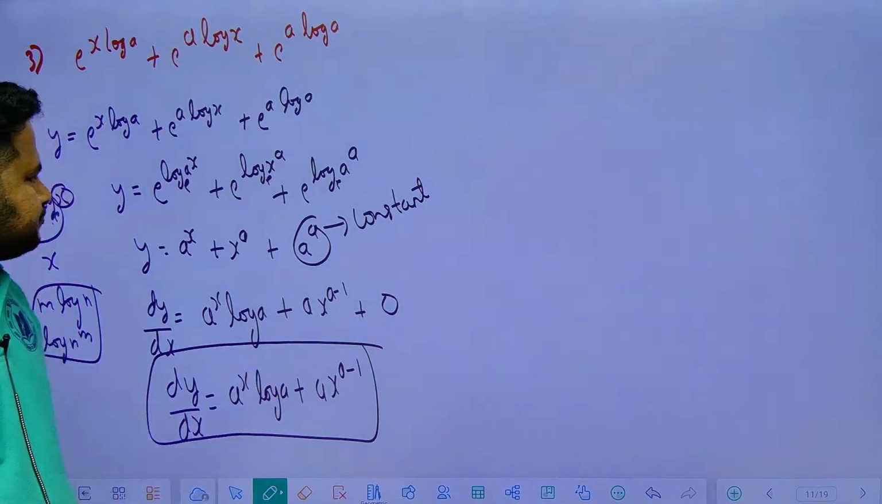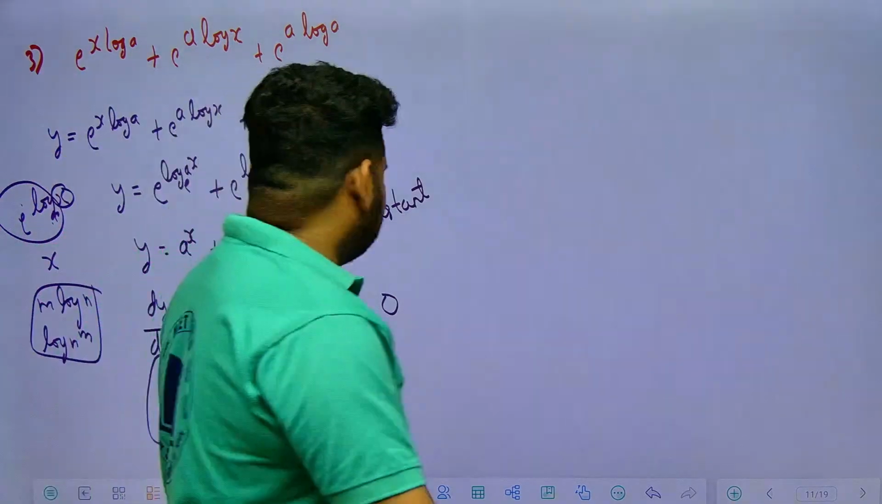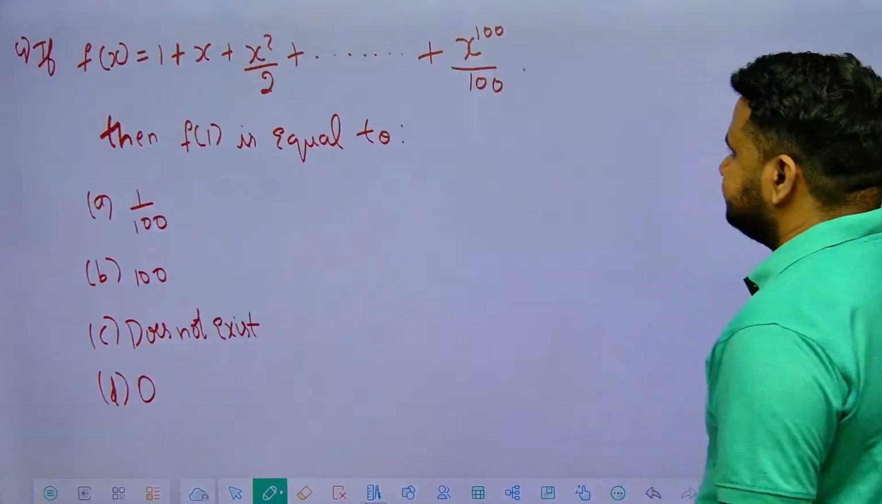Clear, friends? This property is important. Whatever is in front of the log, we should write it as a power. Here we should know this property: m times log n is nothing but equal to log n to the power of m. All right, let us move to the next one.